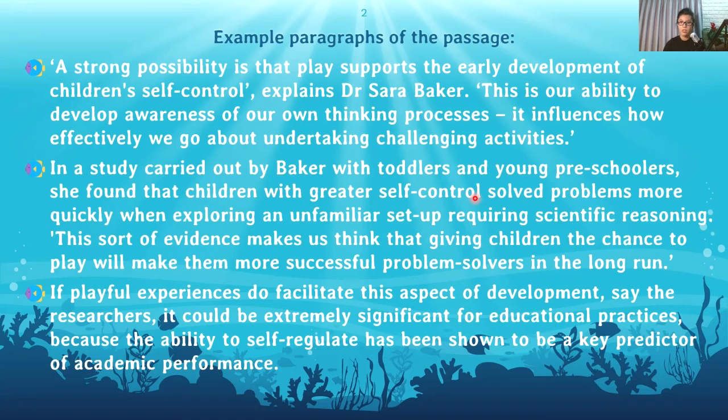So we are comparing these people in the research to the ordinary people, like the children who don't have enough self-control as these children who are in the research. So these people solved problems more quickly when exploring an unfamiliar setup requiring scientific reasoning. So these children with greater self-control can perform better, especially in the fields of problems which require scientific reasoning. So these are the results of good self-control.